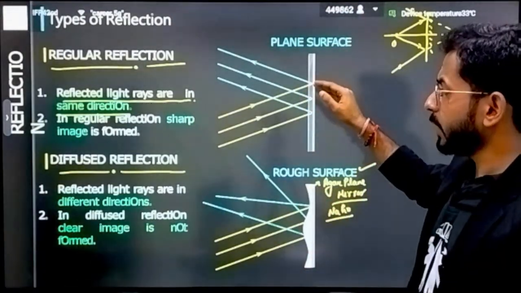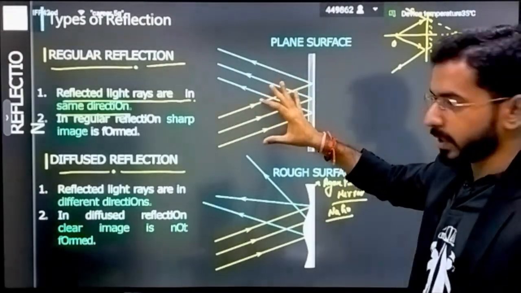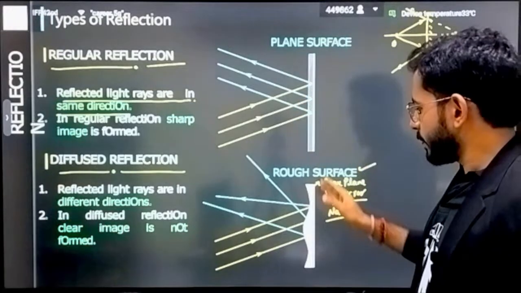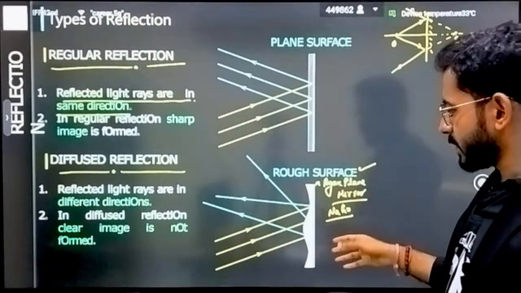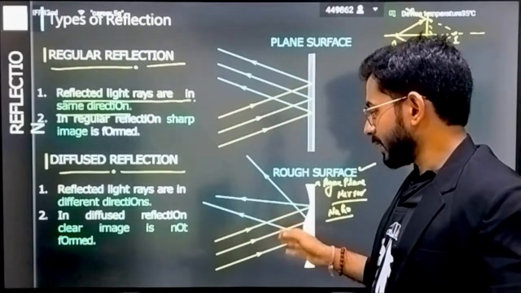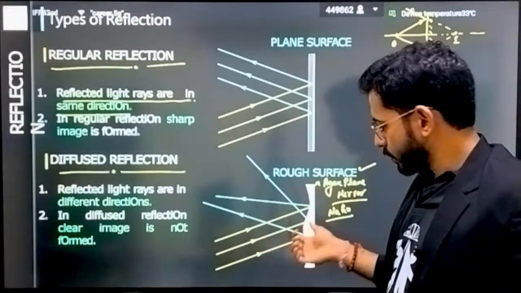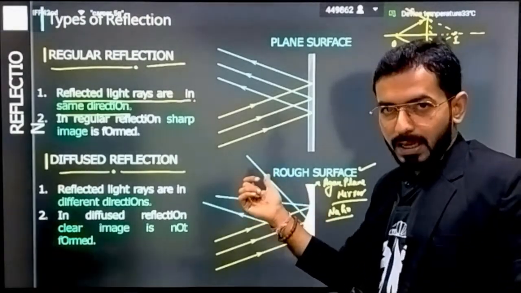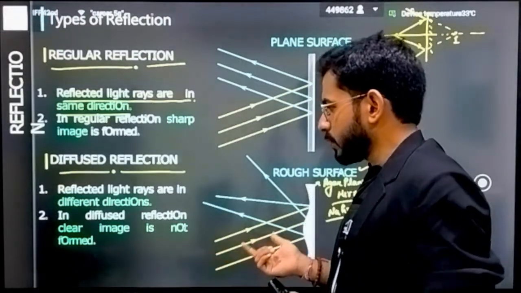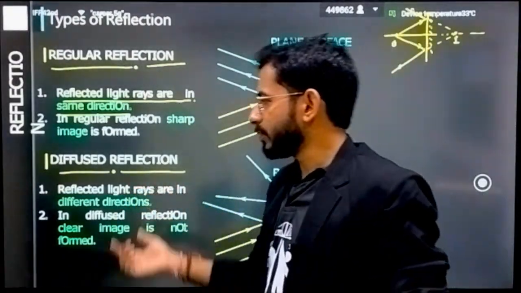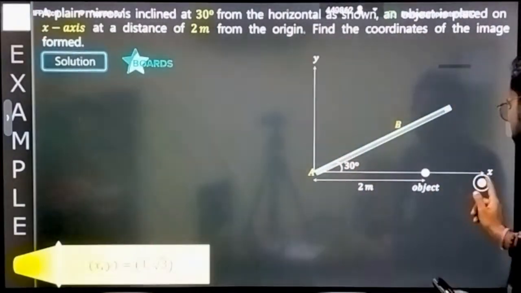This kind of regular reflection is in our portion; majority of the time this kind of reflection we are going to understand. This is called regular reflection. If it is not a smooth surface, it has a lot of curvy kinds of surfaces, then of course the reflected rays will be at different angles. Even if the incident rays are parallel, the normal will be changing at every single point. If the normal changes, the angle of reflection will also change. So this kind of reflection is called diffuse reflection. Only the terminology you have to understand.